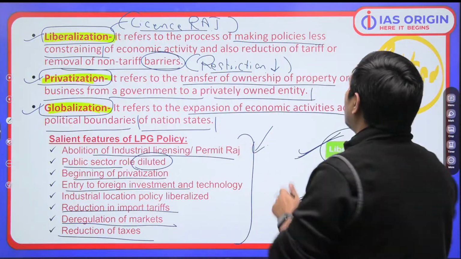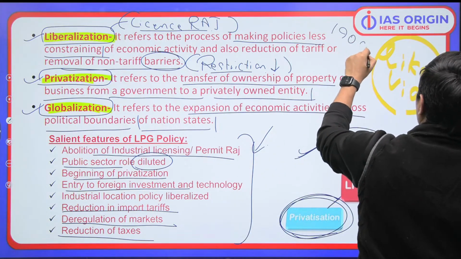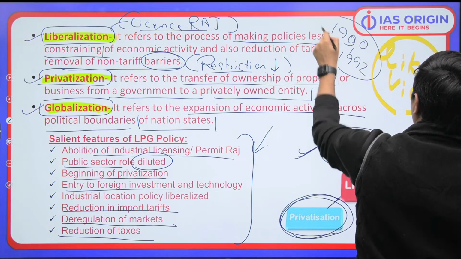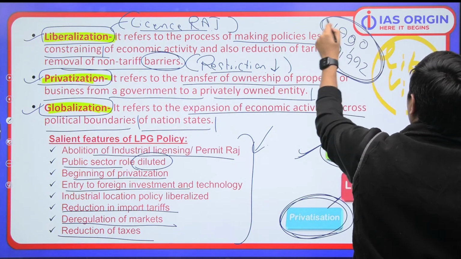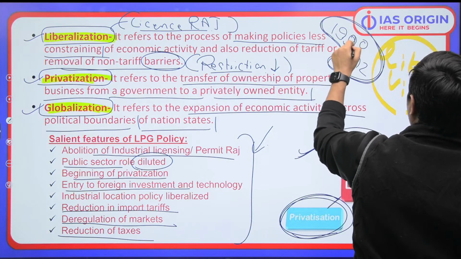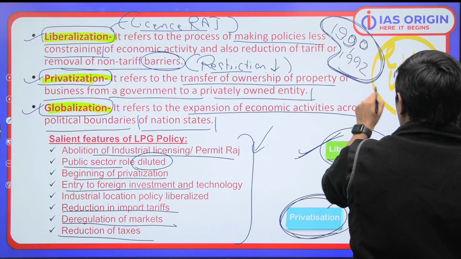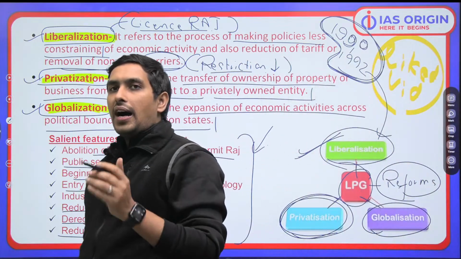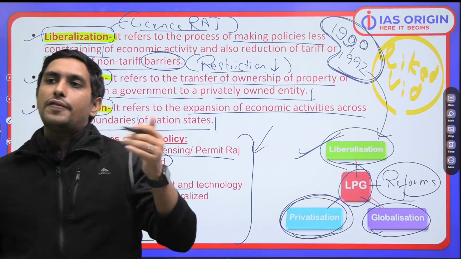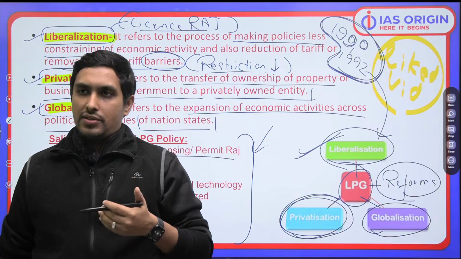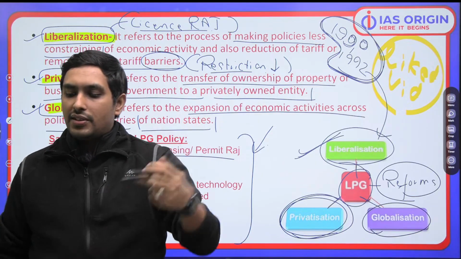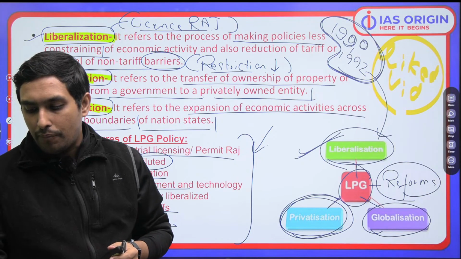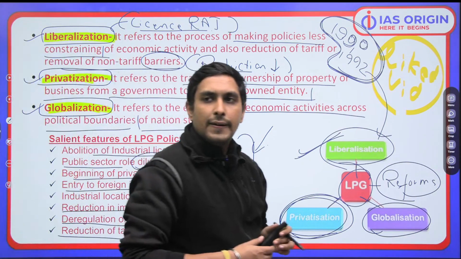Now, you know what we have done in 1990 to 1992. In the 1990 to 1992 period, this is the thing which we have done. India was facing some sort of crisis, and these are the reforms which have saved India, LPG reforms. And the architect, you can say, Dr. Manmohan Singh, he was the finance minister, and PV Narasimha Rao was the prime minister. So these finance minister and the prime minister, they are sitting at the helm of these reforms, which is quite important. We have to look into this.